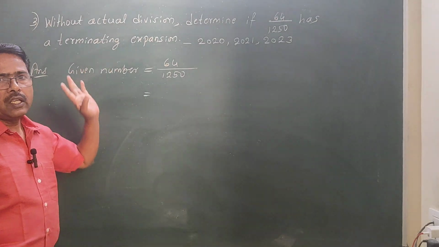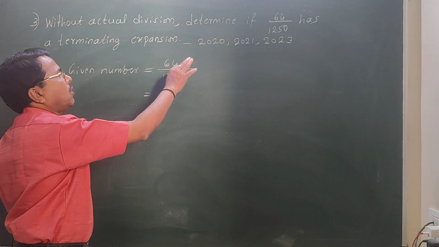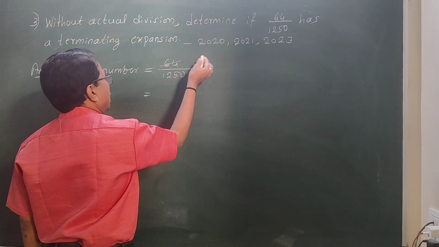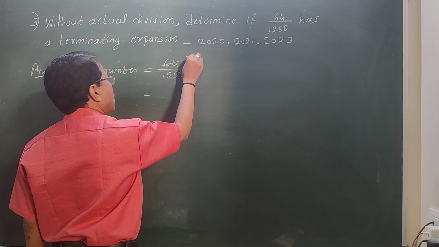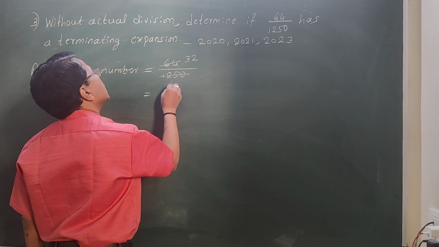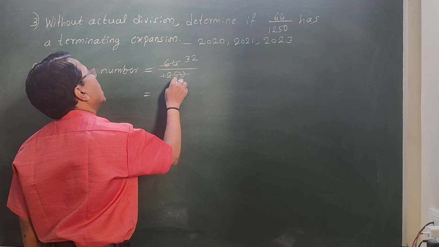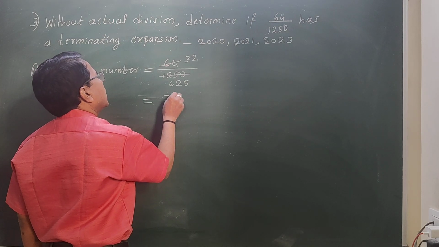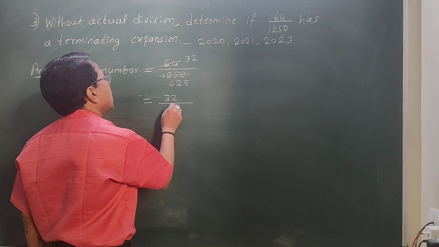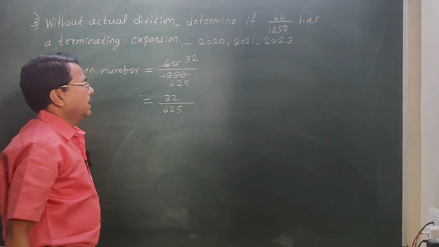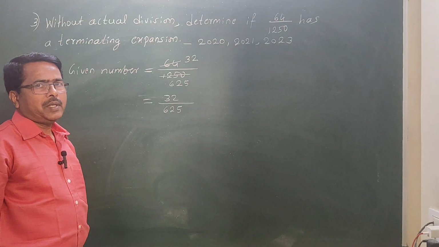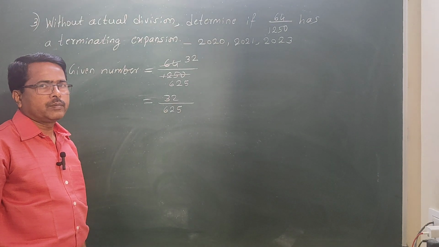To check terminating or not, first if anything is common, we should cancel. I am going to cancel: 2 threes are 6, 2 twos are 4, 2 sixes are 12, 2 twos are 4, 1 remaining, 2 fives are 10. Now 32 divided by 625. 32 and 625 will not come in the same table. There is nothing common now.